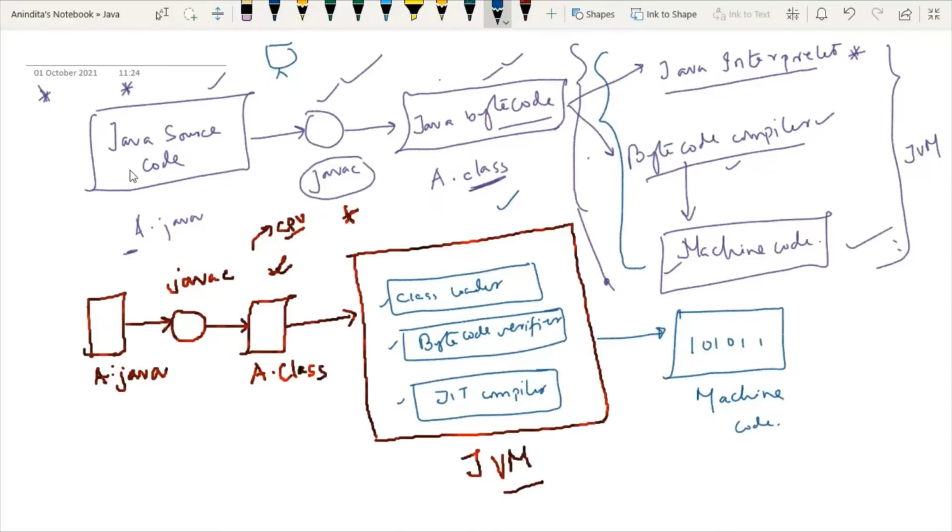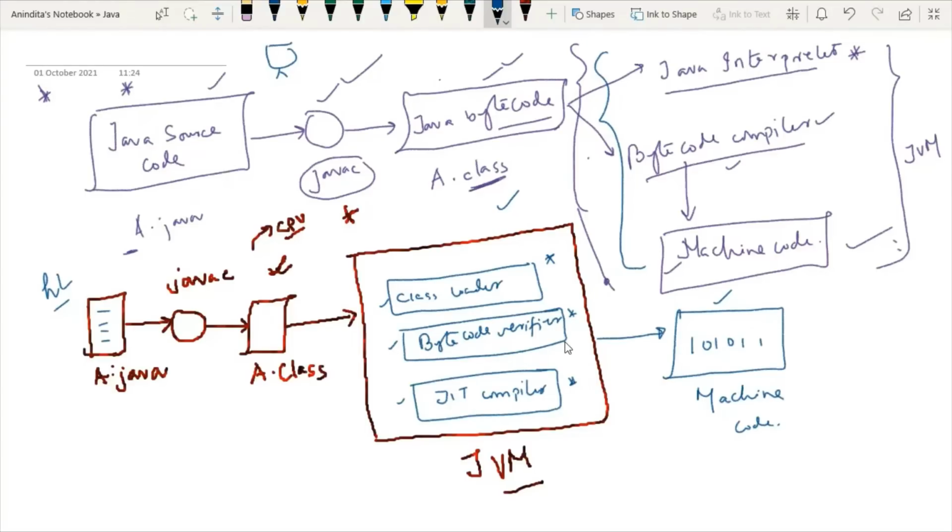That's why the source code we write in terms of English words or phrases is known as high level language. So we have to convert this high level language into zeros and ones, which is known as machine code, so that the machine can understand the source code and give us some specific output.